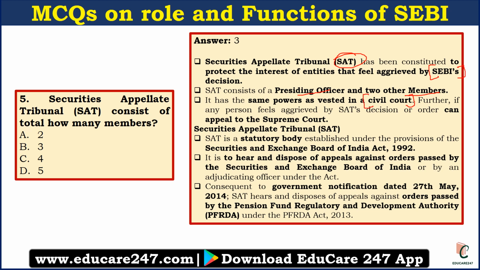It is also a statutory body like SEBI, and it was established under the SEBI Act 1992. It hears any complaint or disagreement against SEBI. In 2014, the government notified that this same body will hear complaints or disagreements from the Pension Fund Regulatory and Development Authority under the PFRDA Act 2013. So these are the important points related to the functions of SEBI. So you must remember these important points.